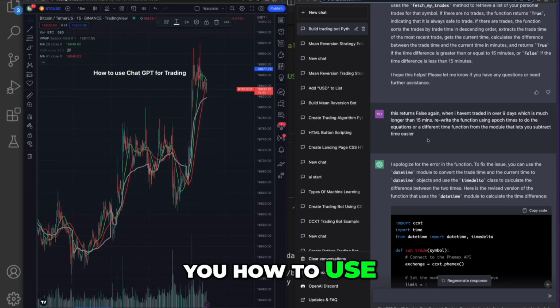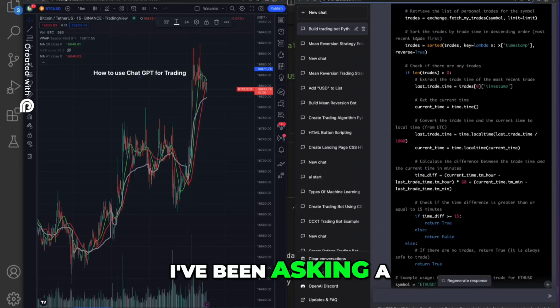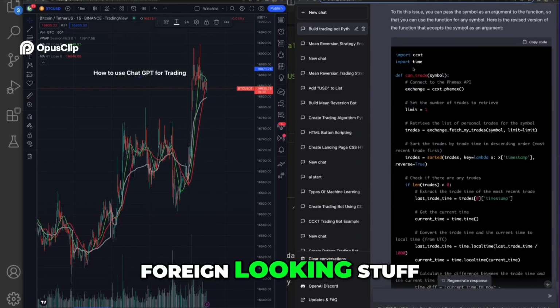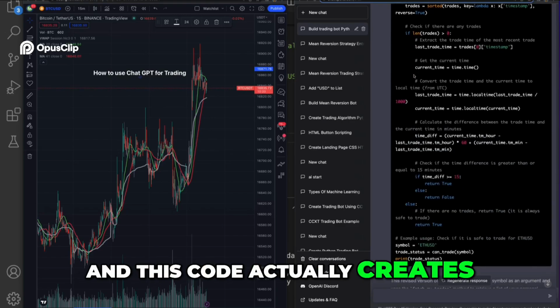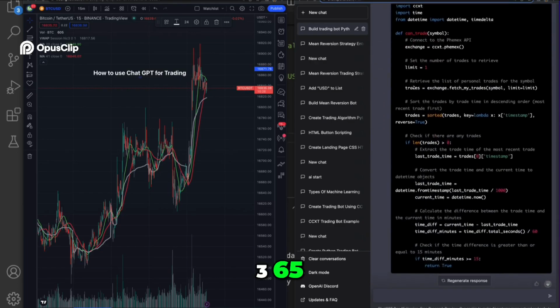I want to show you how to use ChatGPT for trading. So you can see here, I've been asking it a ton of questions and it's been outputting this foreign looking stuff, which is code. And this code actually creates a trading bot that trades for me 24/7, 365.